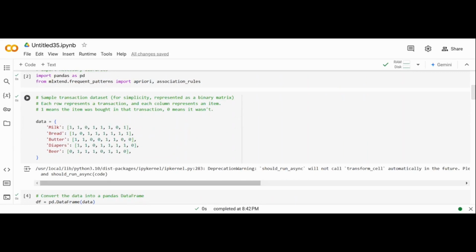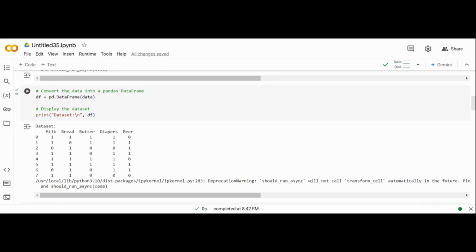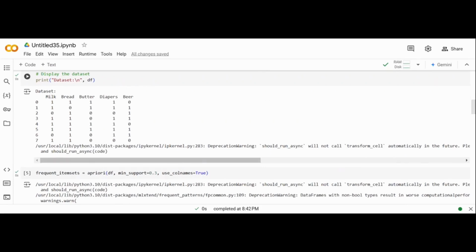Here each row represents a transaction and each column represents an item. The number 1 means that the item was bought and 0 means that it wasn't. We then convert the data into a pandas data frame using pd.DataFrame. Here, as you can see, milk, bread, butter, and diaper were bought in the first transaction. In the second one, milk, butter, diaper, beer were bought, and so on. Over here, only the first 8 are displayed, but there are multiple more transactions.